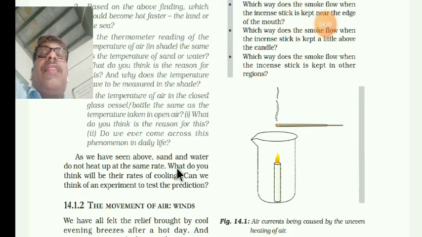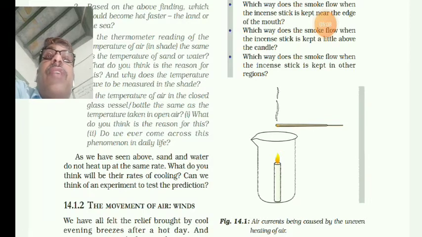You know that sand gets heated quickly, so the temperature will be more on the sand. Then second comes soil, then third comes water, which heats up slowly. Soil heats up next to the sand. So sand heats up very quickly, and at the same time it also cools suddenly. What heats up quickly will cool suddenly.